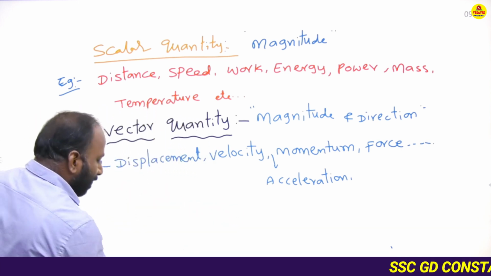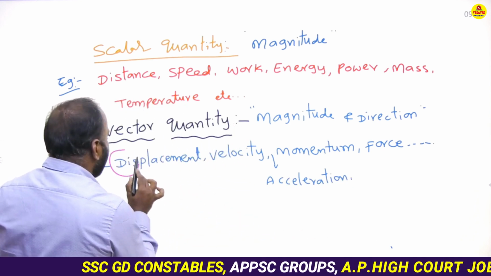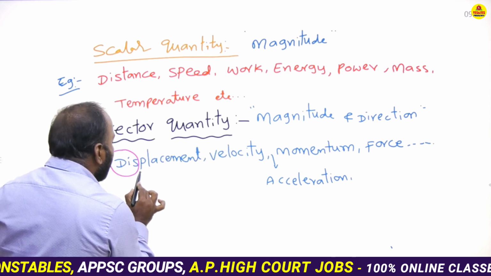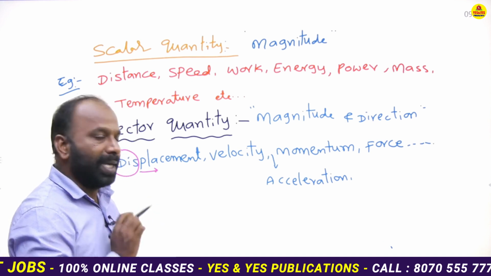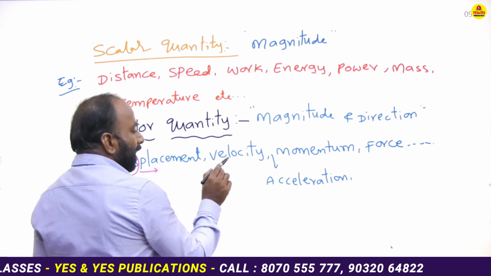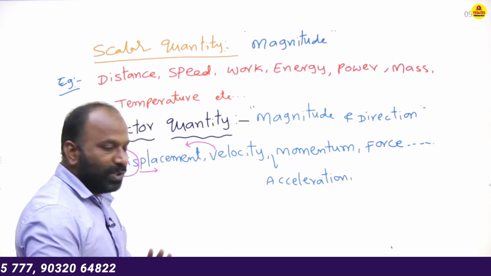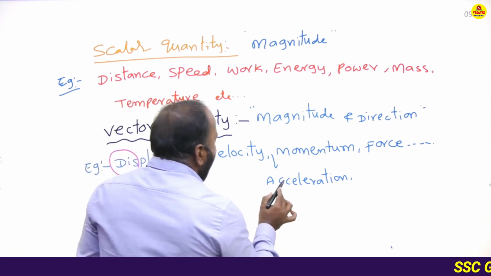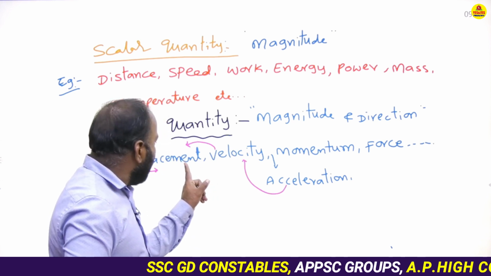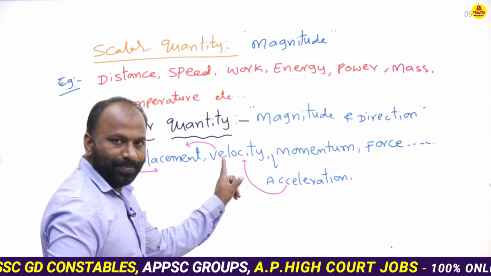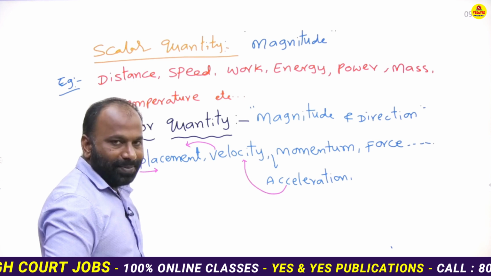See, displacement. What is the meaning of displacement? When an object changes its position from one point to another, that is said to be displacement. Velocity depends on the displacement, so it is also a vector quantity. Acceleration depends on the velocity. How? Rate of change of displacement is called velocity. Rate of change of velocity is called acceleration.